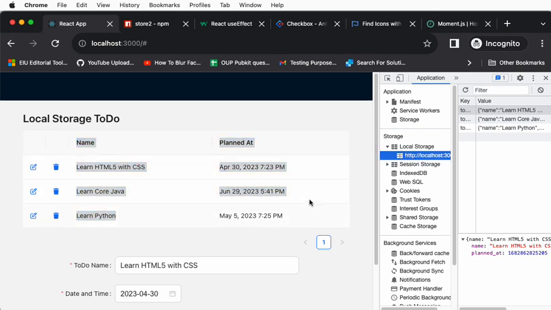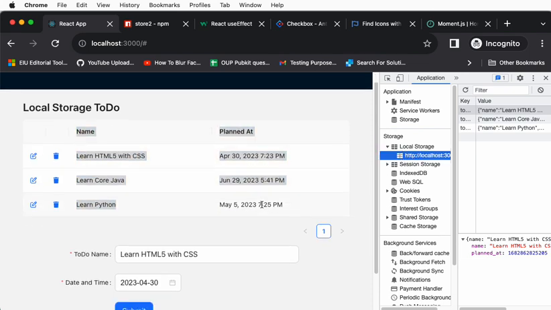In a bigger application, you need not use this particular local storage concept. However, assume users are writing a huge form with a lot of data. Before submitting to the backend, you can save that into the local storage, and send it to the server. When the server gives a successful token, you can remove it from the local storage. That way, if there is an exception in the server, you can still show the data in the form, which means you will not frustrate the user. You can use local storage very effectively.